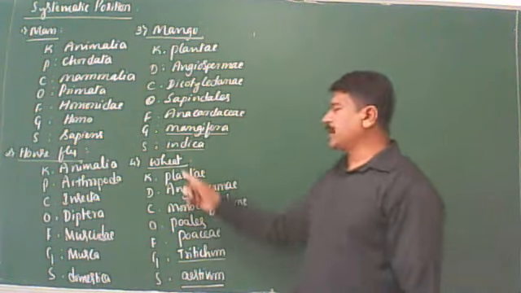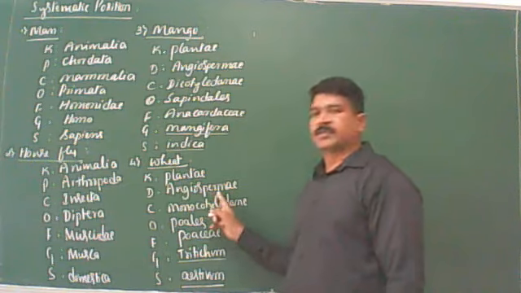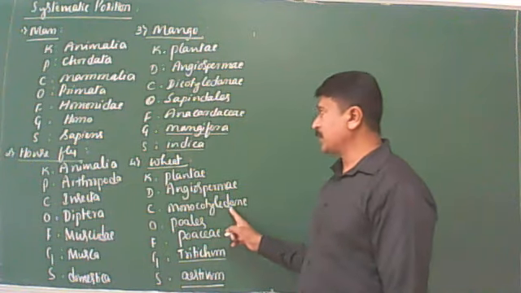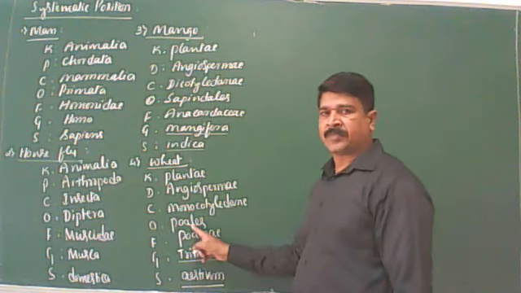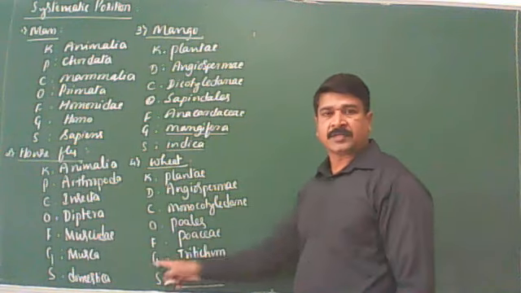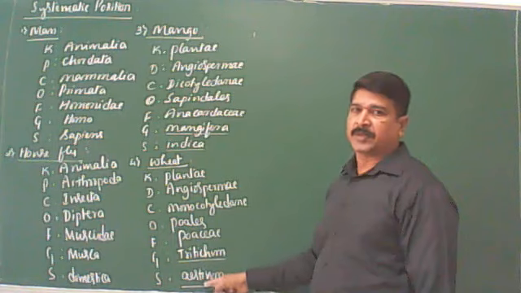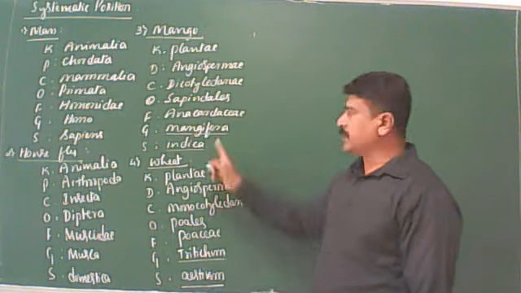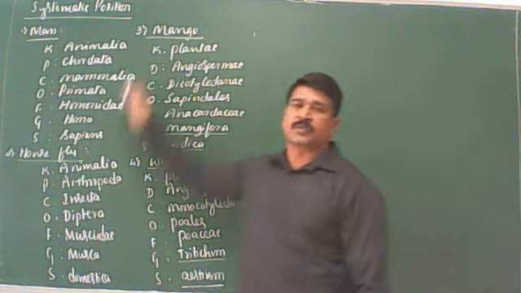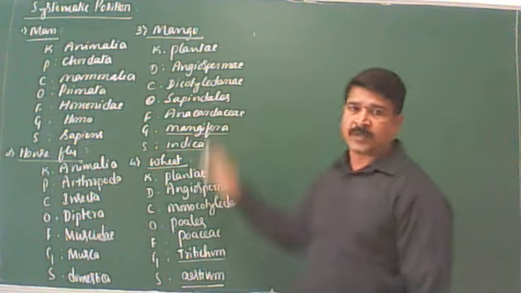Got it? Kingdom Plantae, Division Angiospermae, Class Monocotyledonae, Order Poales, Family Poaceae, Genus Triticum, Species Aestivum. So this is the taxonomic position of the wheat. So these four you should remember: among animals, who are they? Among plants, who are they?